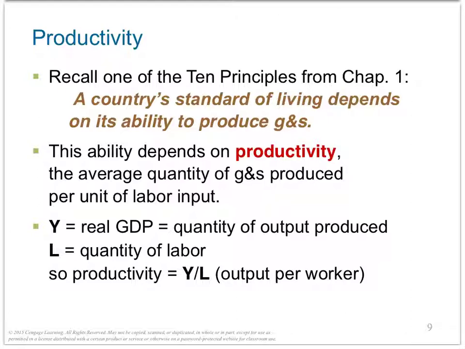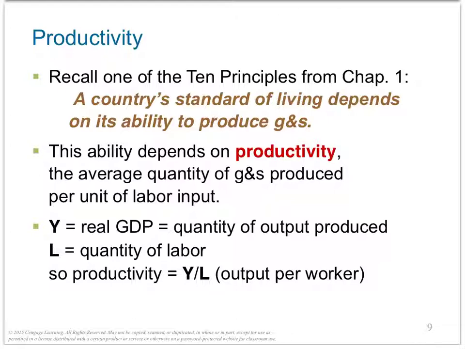The more fish Crusoe can catch per hour, the more he eats at dinner. If Crusoe finds a better place to catch fish, his productivity rises. This increase in productivity makes Crusoe better off. He can eat extra fish, or he can spend less time fishing and devote more time to making other goods he enjoys. So productivity's key role in determining living standards is as true for nations as it is for Crusoe.